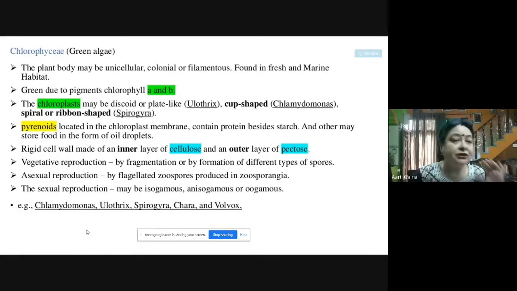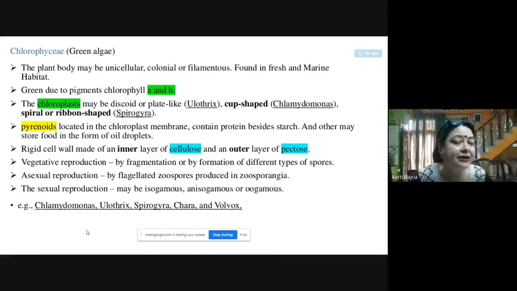The chloroplast may be discoid, meaning disc shape or plate-like, in case of Ulothrix. In case of Chlamydomonas, it is cup-shaped, and in case of Spirogyra, it is spiral or ribbon-shaped, where the algae is in the filament form.